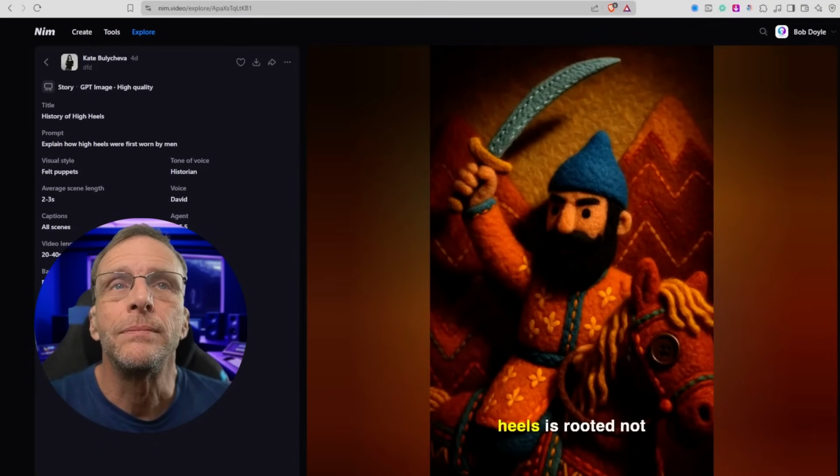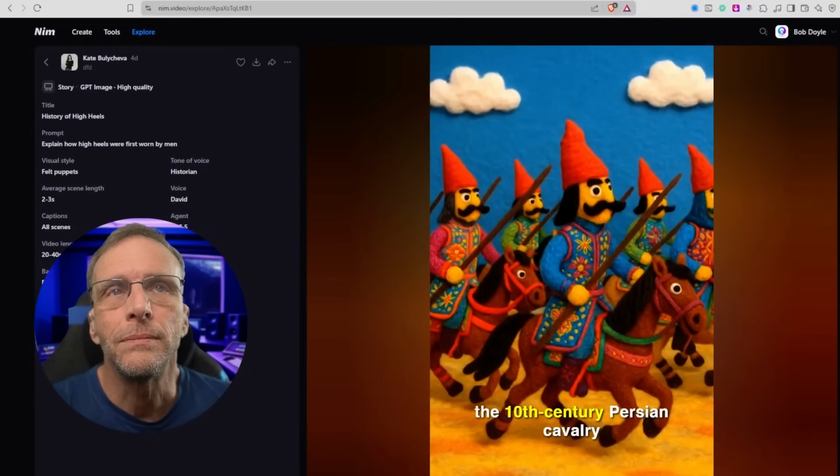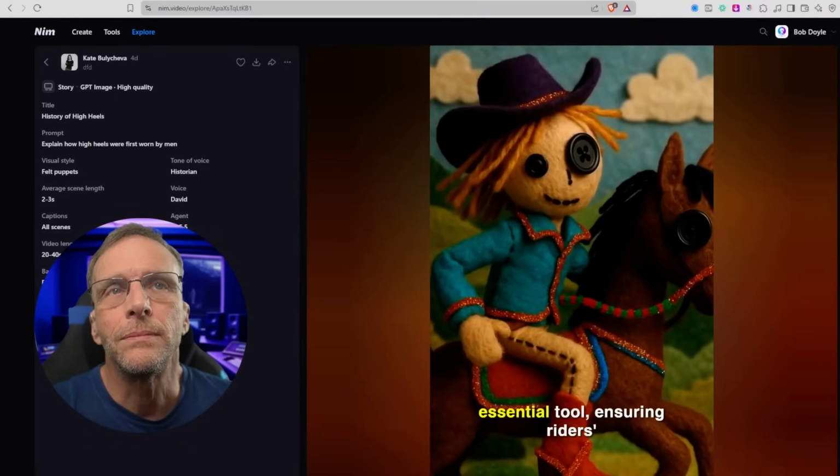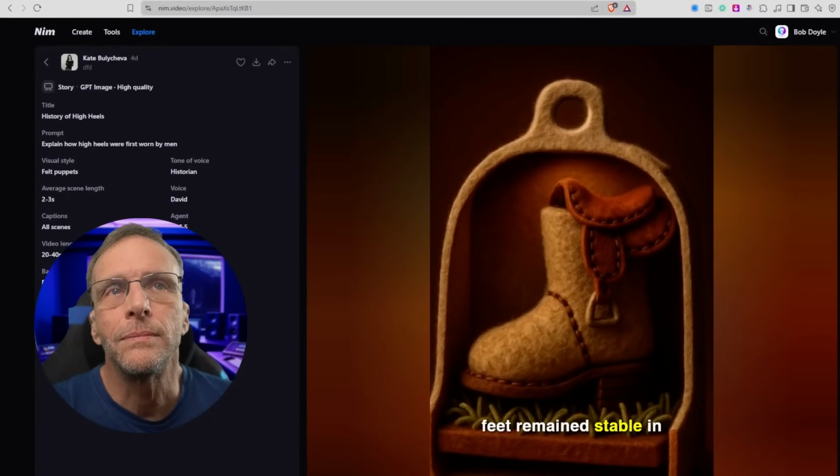The origin of high heels is rooted not in fashion, but in the 10th century Persian cavalry. Elevated heels fashioned from stacked leather were an essential tool, ensuring riders' feet remained stable in the stirrups as they maneuvered on horseback.